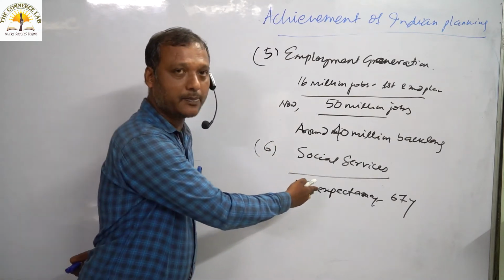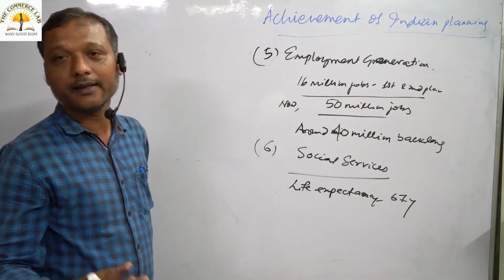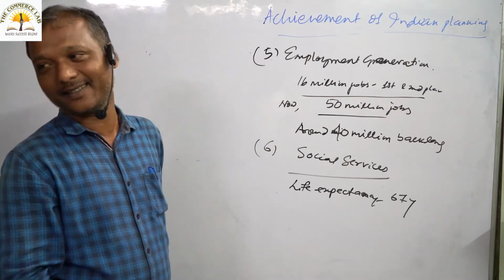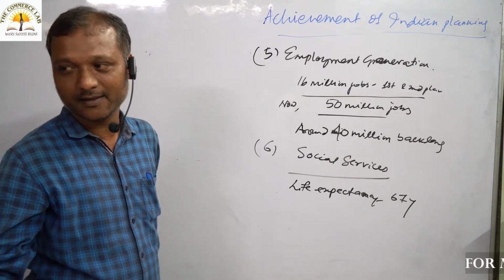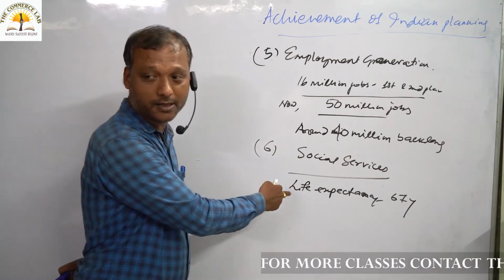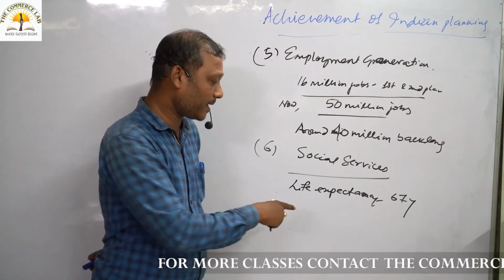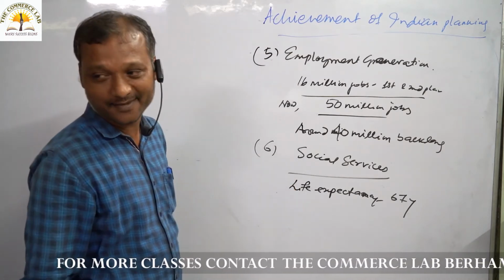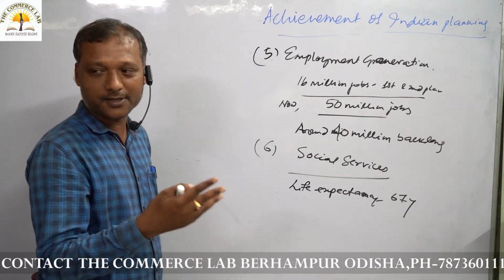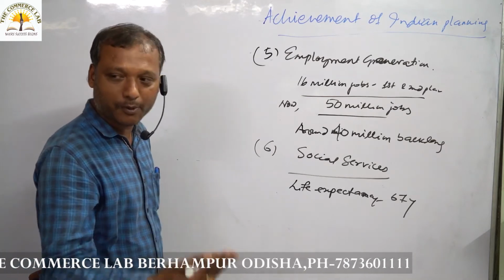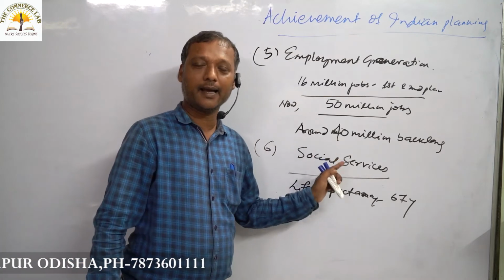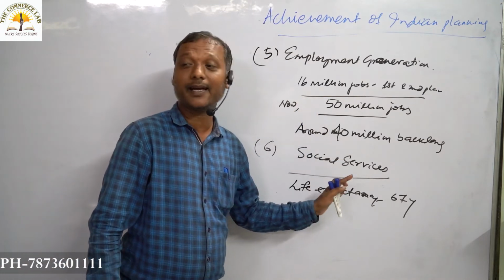I told you the meaning of life expectancy. Life expectancy implies the average number of years a person expects to live at the time of birth, the longevity of a person. It is almost 75 to 80 years in advanced countries, but still we have achieved a lot, because at the time of independence, the life expectancy of India was 32 years. In that time, various contagious diseases were spreading in India, and we were unable to control such diseases. That is why the life expectancy in India at the time of independence was around 32 years.